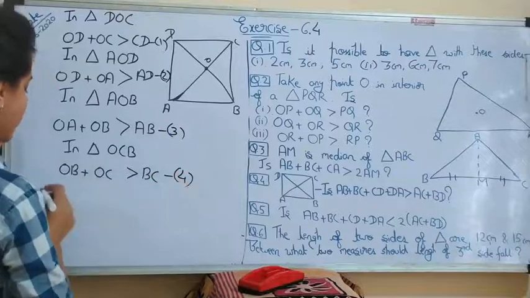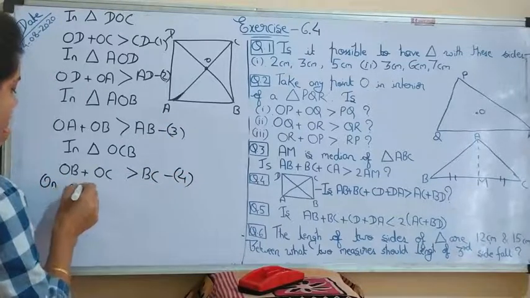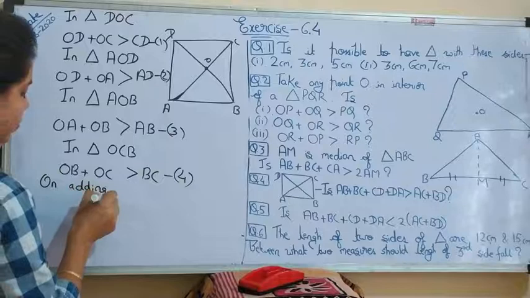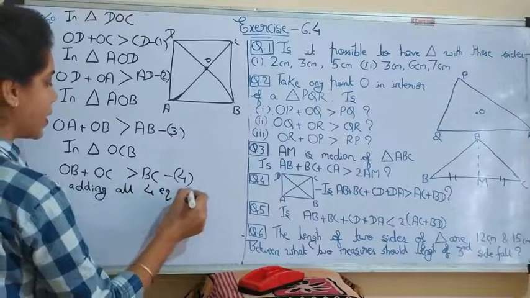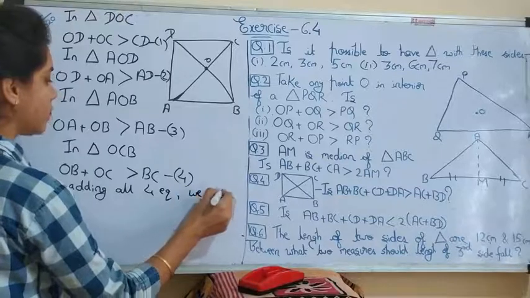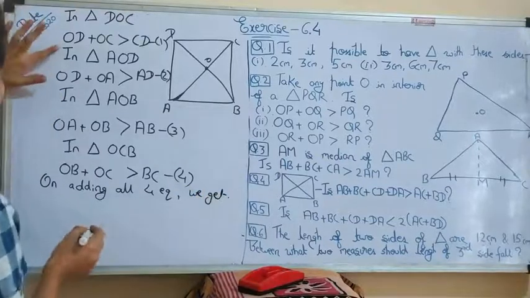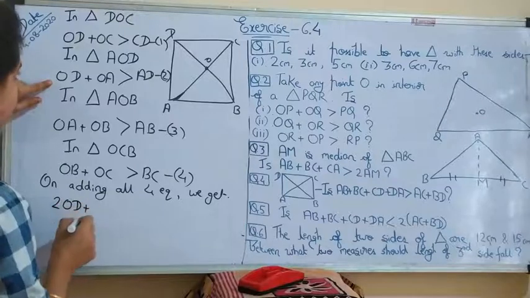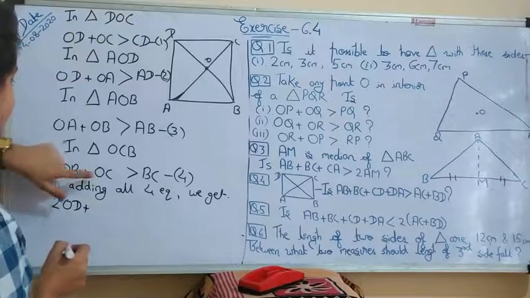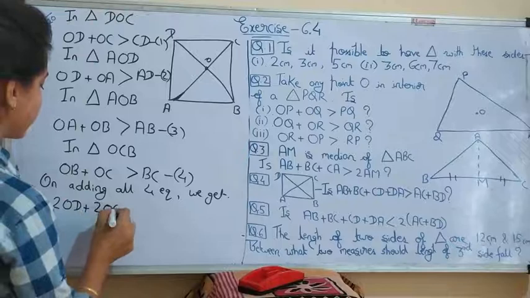These are 4 equations. Now on adding all 4 equations, we get what? OD is 2 times, so write 2OD. OC is again 2 times, so 2OC.